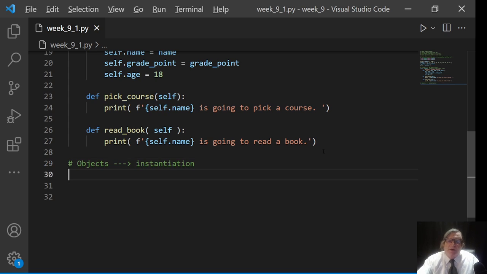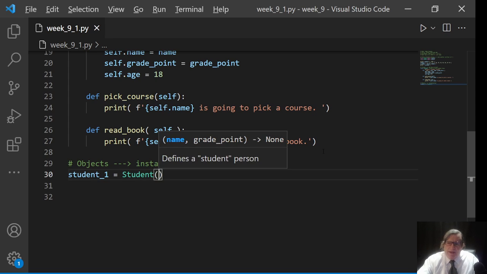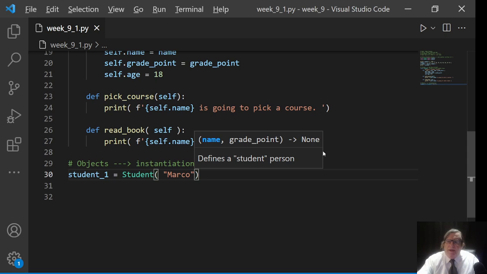So let's just create a variable, student_1. This is our first student. And then we just go equals, capital Student, kind of like a function. And then we give it some parameter or some attributes. Say James or Justy, or are there any other students? Marco, how about Marco? Let's give him a grade point of, say, 98.